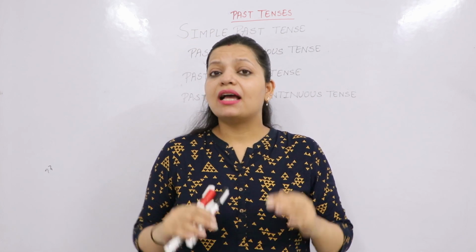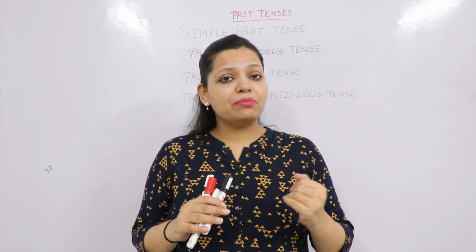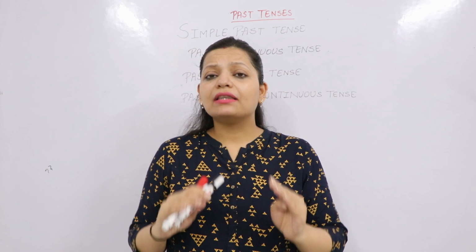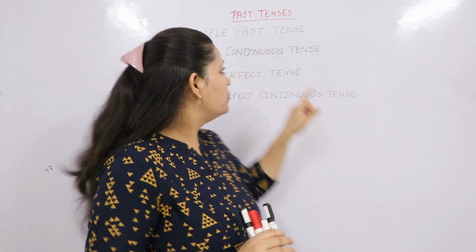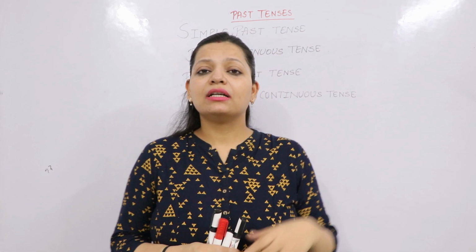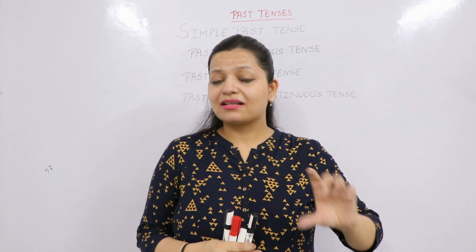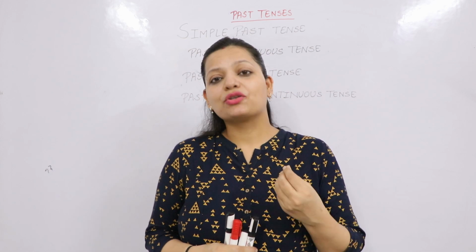When something happened in the past, it could be yesterday, day before yesterday, or 100 years ago. Somewhere in the past, some activity happened and ended. We use simple past tense. For example, last week you went for shopping. So last week is something in the past and I said you went for shopping.